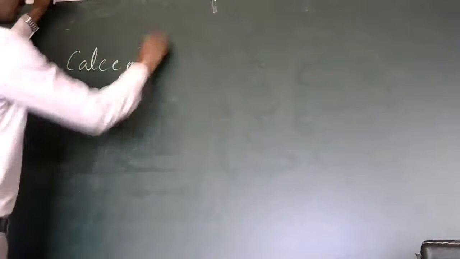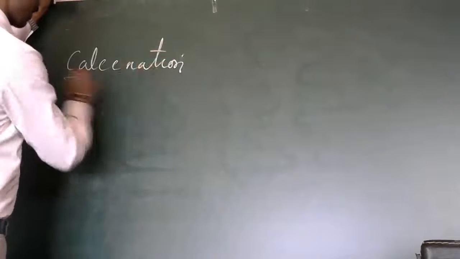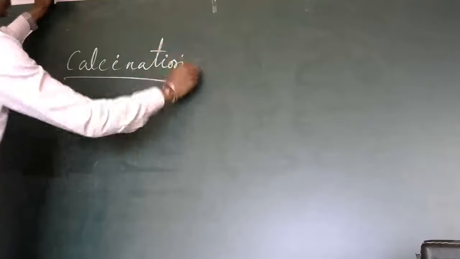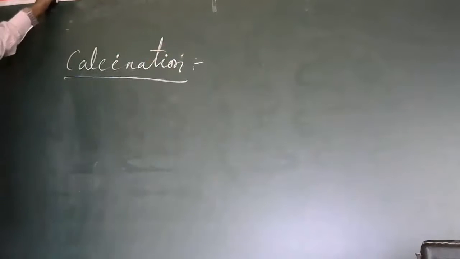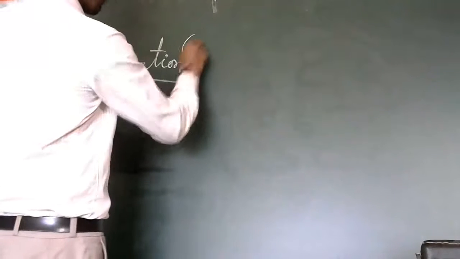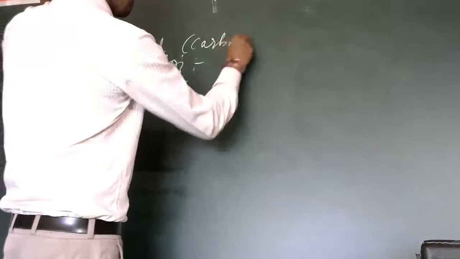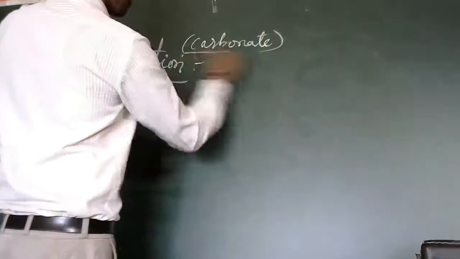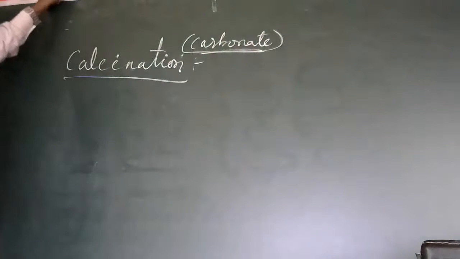Then calcination. Calcination is one of the methods. Usually this method is chosen for carbonate ores. Carbonate ores we use this method.